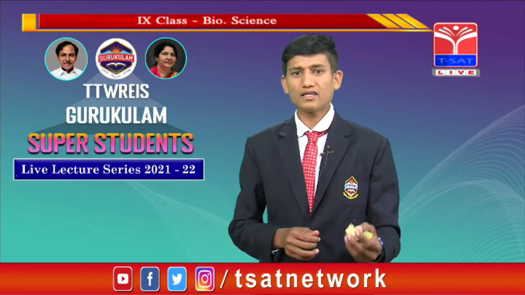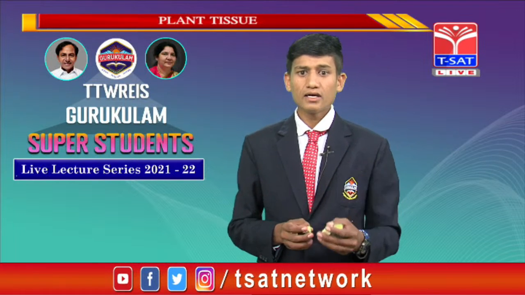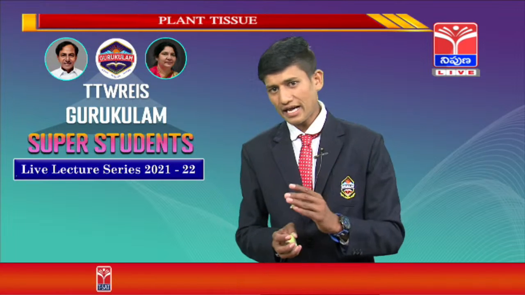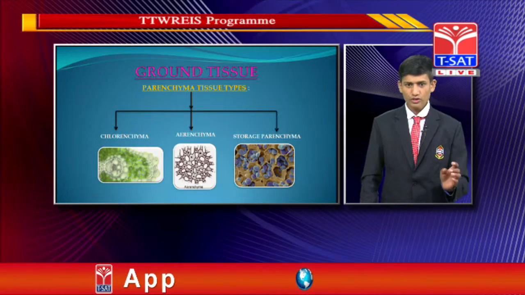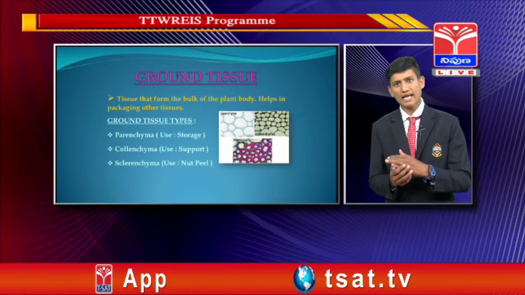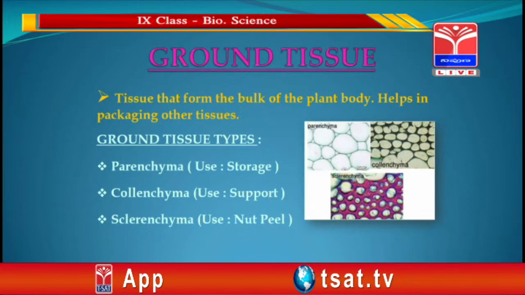So we can learn from this that ground tissue is divided into three types. They are parenchyma, collenchyma, sclerenchyma.